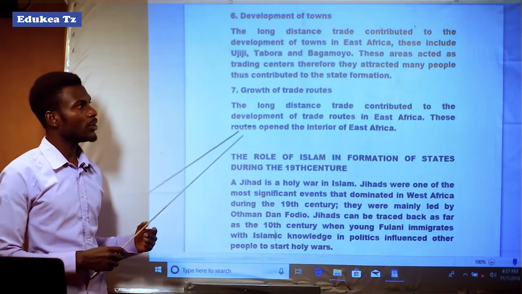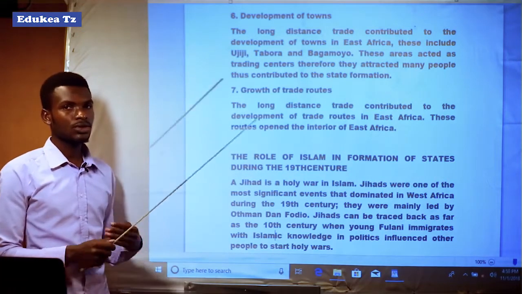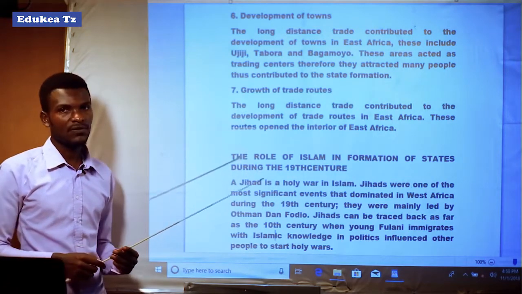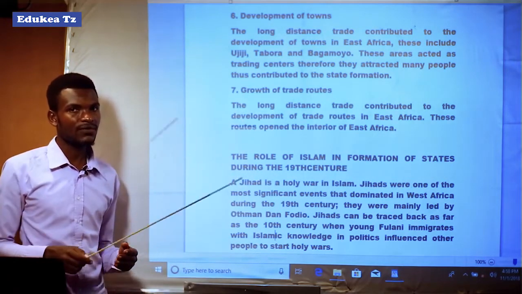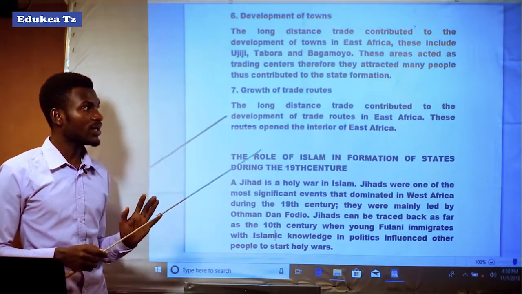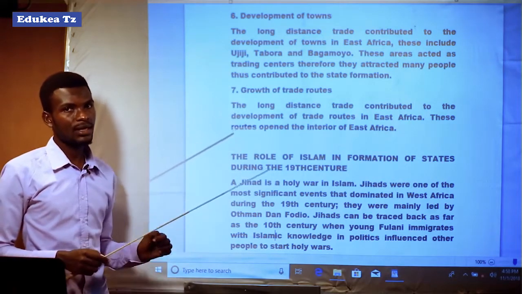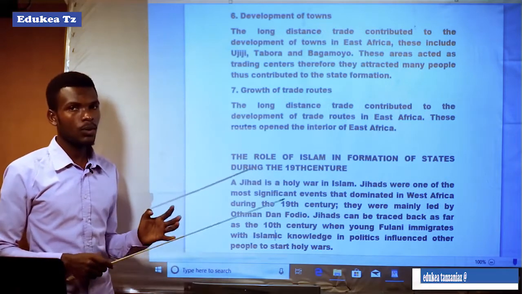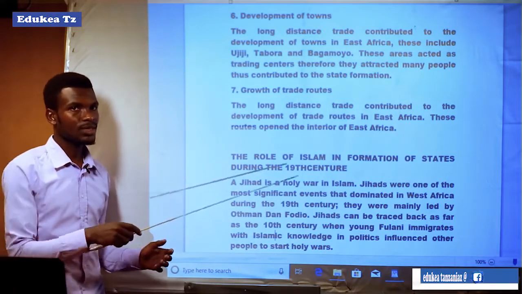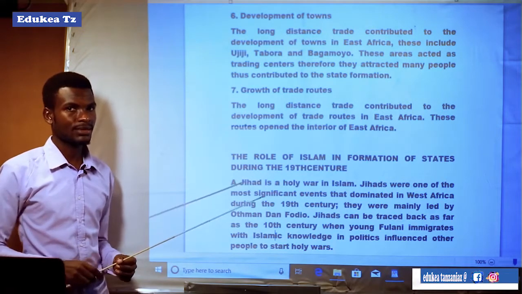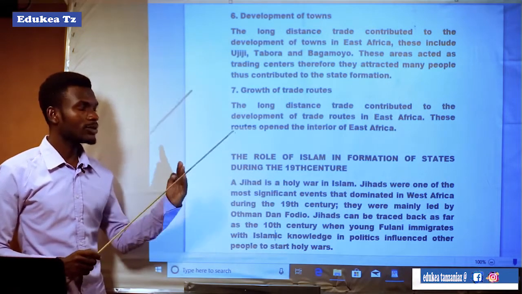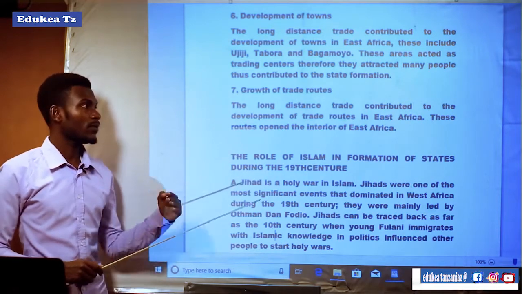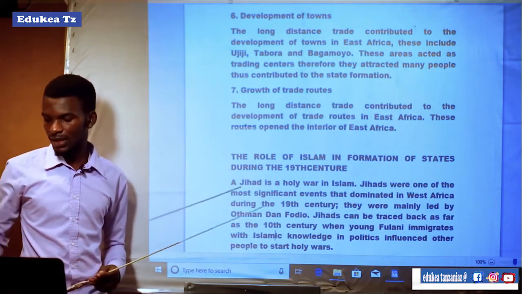In one way or another, those routes contributed to the movement of people from one area to another for trade, and after migrating they established permanent settlements, and the leaders in that area united those people to form the state. So that's how the long distance trade contributed to the formation of states in East Africa.